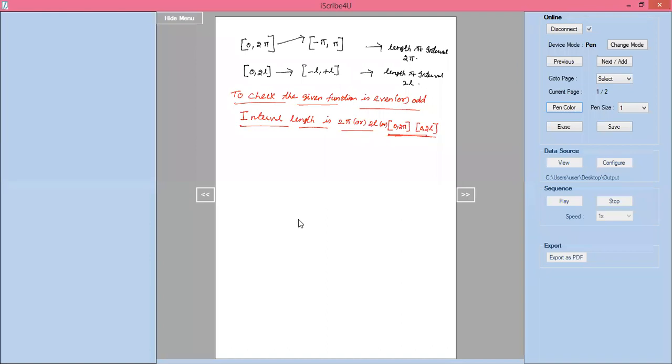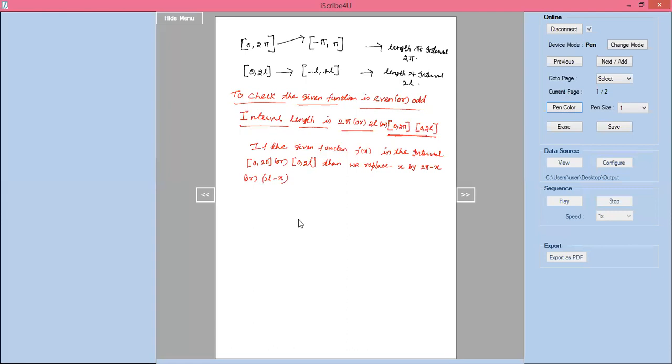If the given function f of x is in the interval 0 to 2 pi or 0 to 2l, then we replace x by 2 pi minus x or 2l minus x.